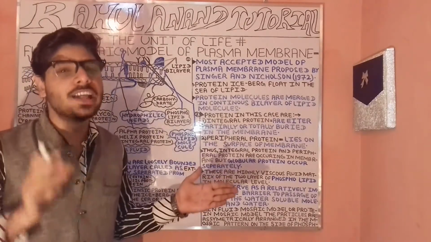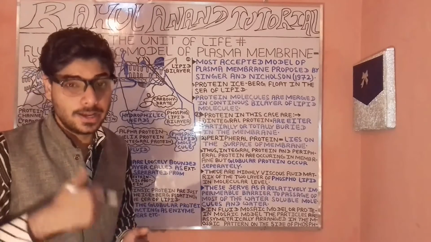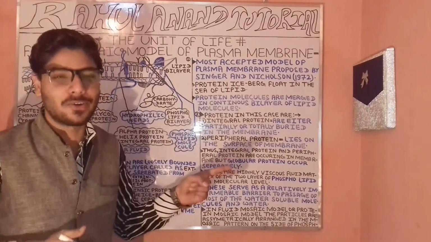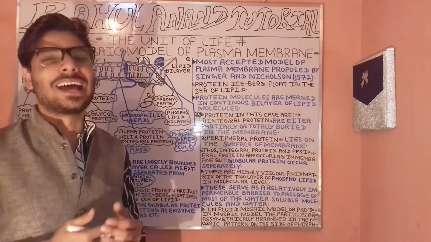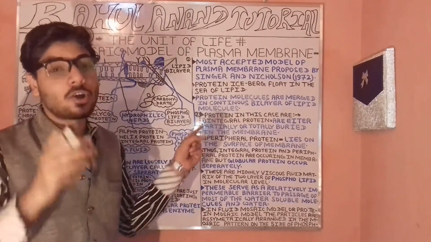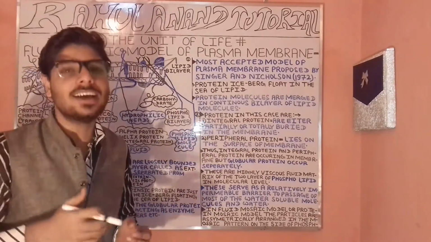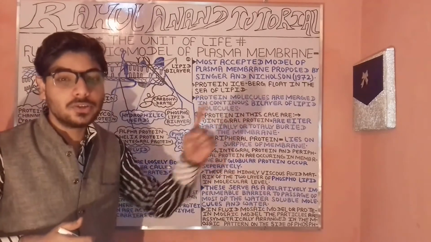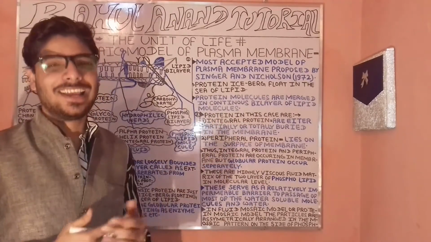Now let's begin with the very interesting topics which are often asked in your NEET, often the AIIMS, often the All India Pre-Medical Examination. So these belong to which chapter of your book? These belong to the chapter Cell: The Unit of Life. Primarily, when we are talking about these cases, you have to understand certain facts, such as the fluid mosaic model.